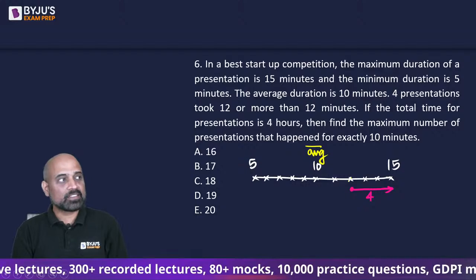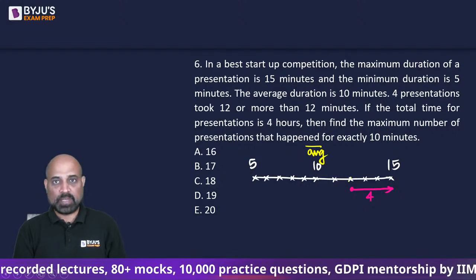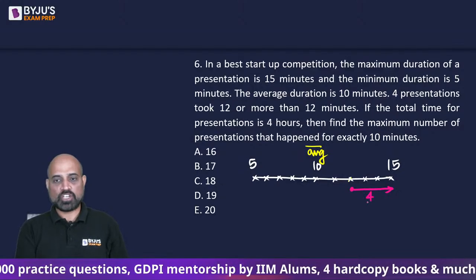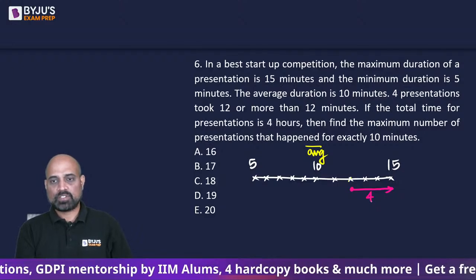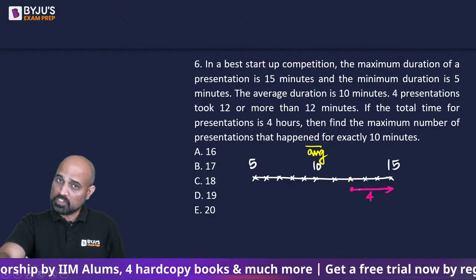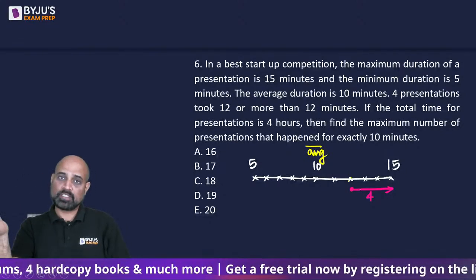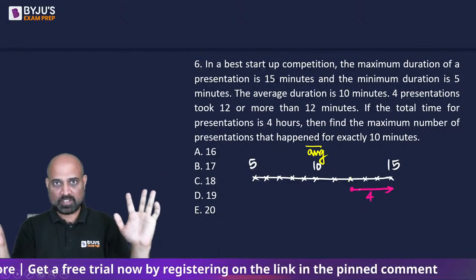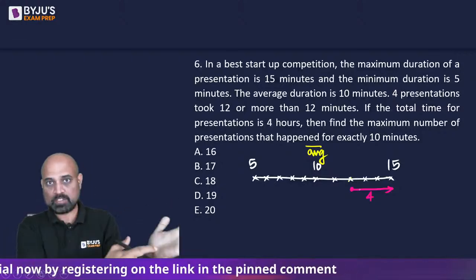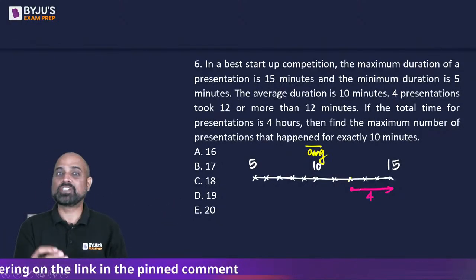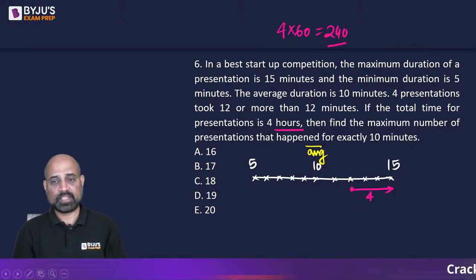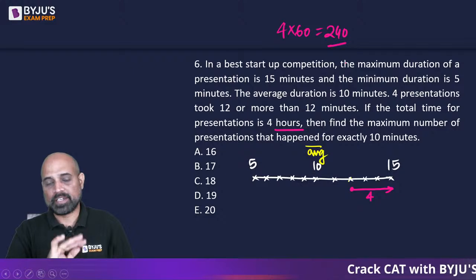The second thing is, since we need the sum to be minimum, for these 4 presentations that took 12 or more than 12 minutes, the sum of minutes for these 4 plus whatever other presentations we calculate should take the least number of minutes out of those 4 hours. These 4 hours is actually 240 minutes. So our effort is to do it with the minimum.